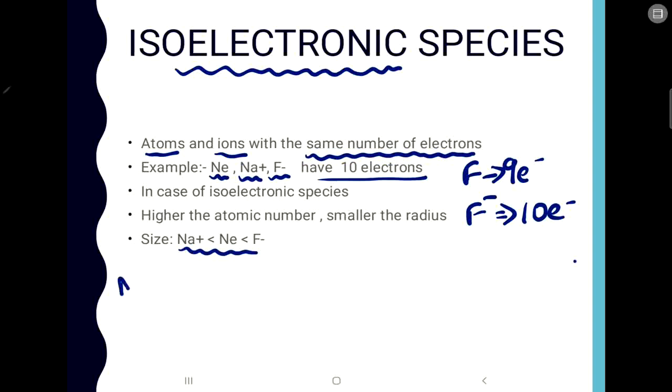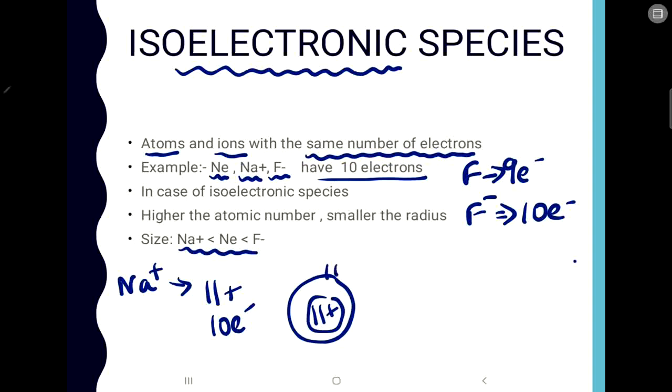Now what happens in case of Na plus? We know that the atomic number of sodium is 11, so it will have 11 protons, and it is having 10 electrons. So when there are 11 protons and 10 electrons outside, there are more protons, so there will be more nuclear charge. Now when there is more nuclear charge, the protons will try to attract the electrons, and the size of the nucleus will decrease.